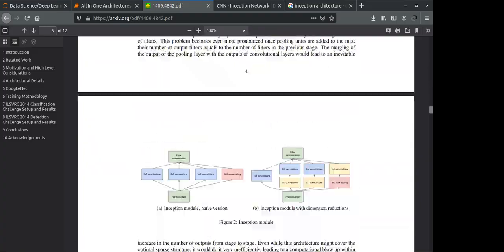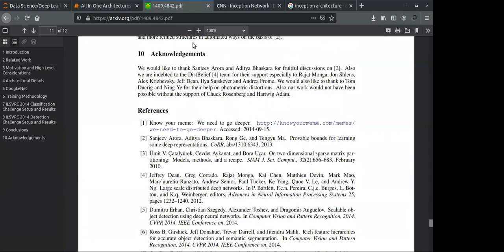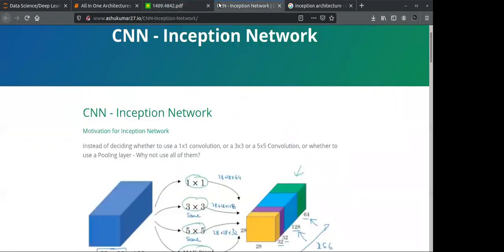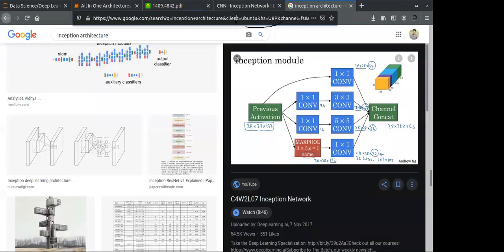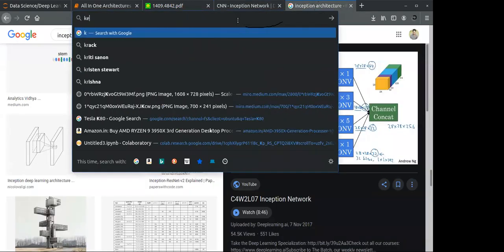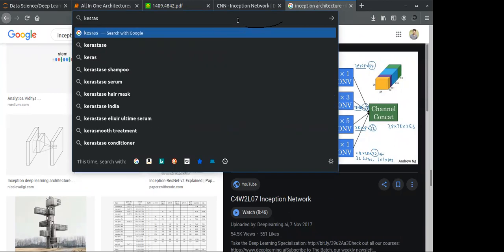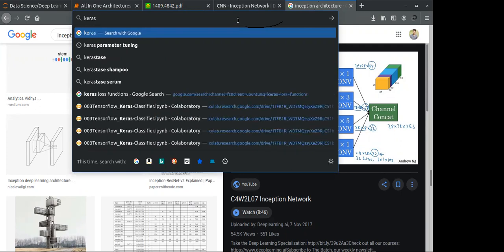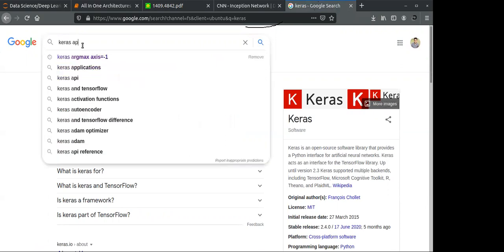So inception net has some other types also, and some of the types are resnet with inception net. If I go to the official documentation of Keras, the inception net documentation in Keras applications,